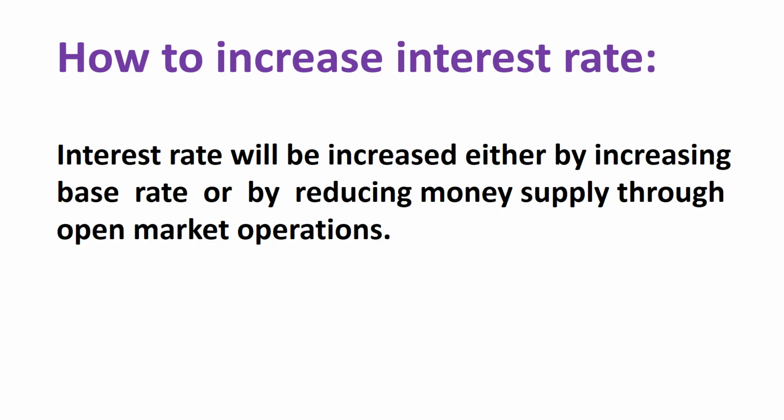Secondly, the central bank can reduce the money supply in order to increase the interest rate. How can it reduce it? The central bank would start selling bonds to the non-bank private sector. When the central bank starts selling bonds to the non-bank private sector, the price of bonds would fall. As a result, the non-bank private sector would buy more bonds, and to buy bonds it will withdraw its money from the commercial banks' accounts.